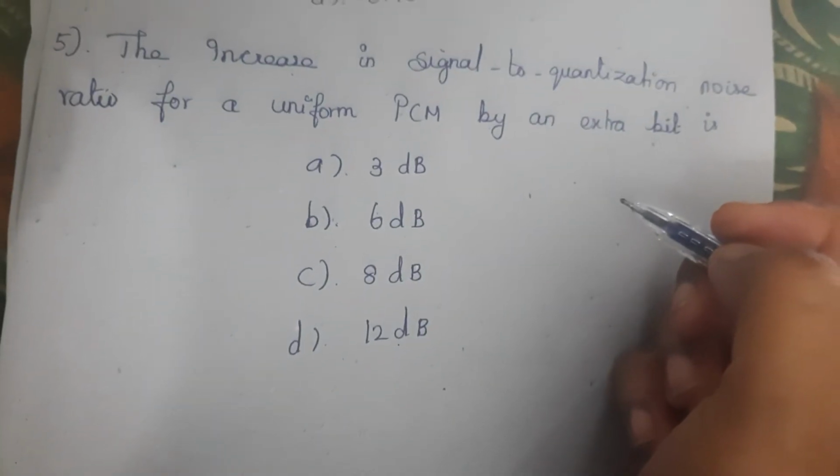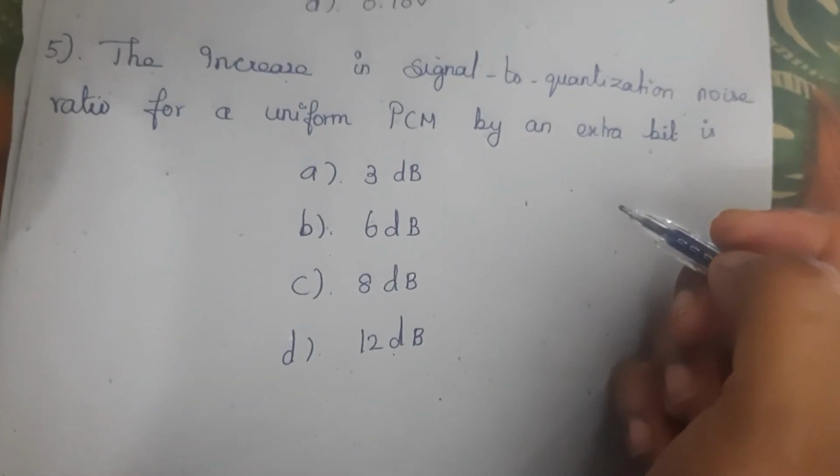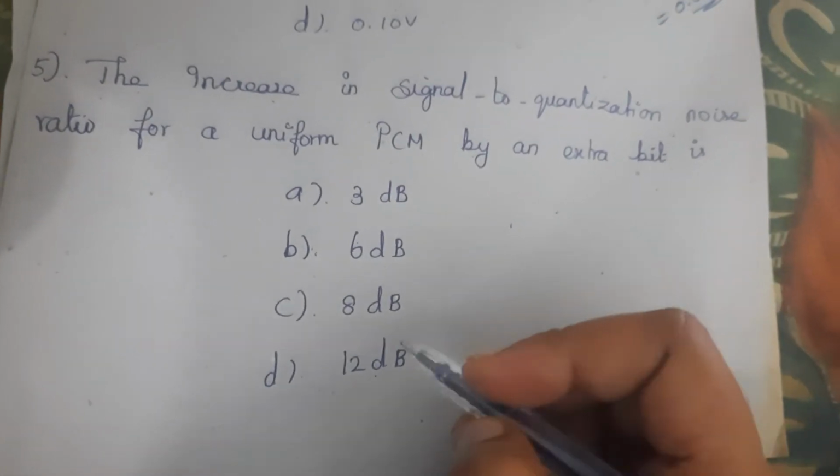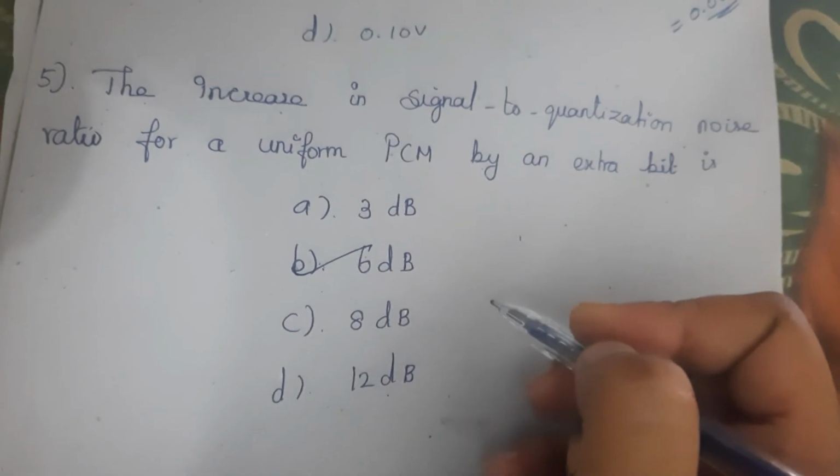Fifth question, the increase in signal to quantization noise ratio for a uniform PCM by an extra bit is increased by 6 dB. So here the answer is B.